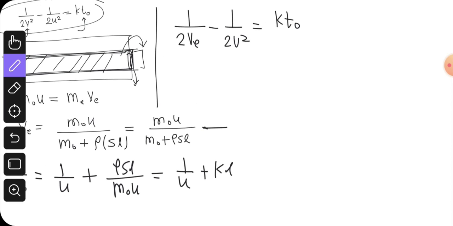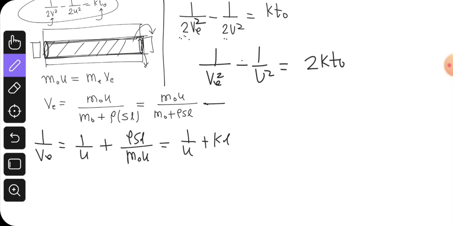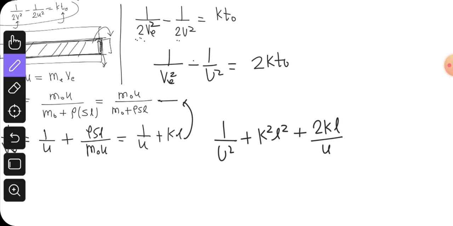Put the square, okay. For this we can take both 2 on the other side. The equation will become k t naught. Put the value of exit velocity here. We will get 1 by u square plus k square L square plus 2kL by u minus 1 by u square is equal to 2 k t naught.